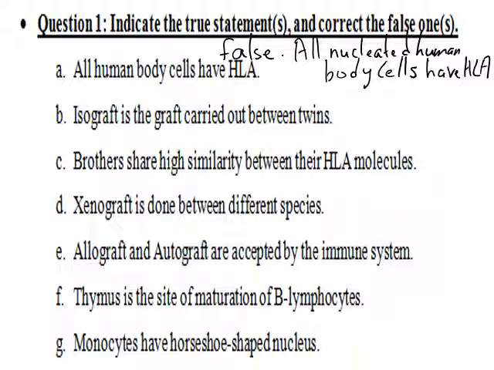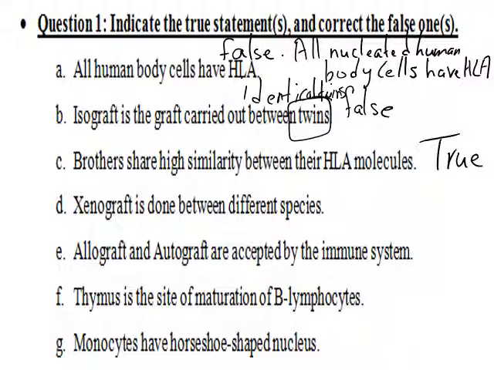Isograft is the graft carried out between twins. False. It's a graft that's done not between twins, but between identical twins. In the exam, you have to write a complete answer, okay? Three brothers share high similarity between their HLA molecules. They are brothers, so this is true.